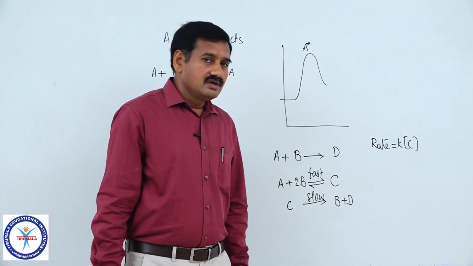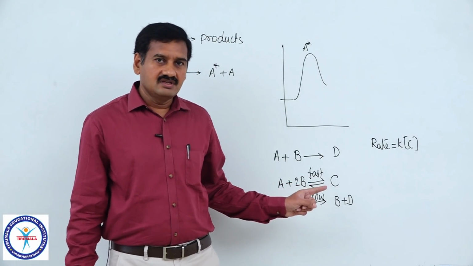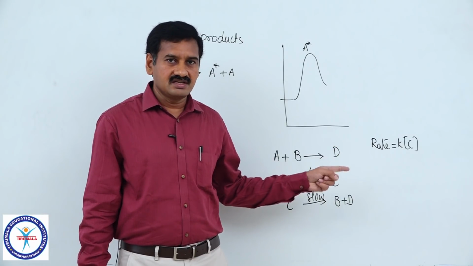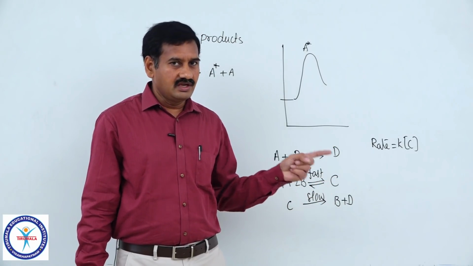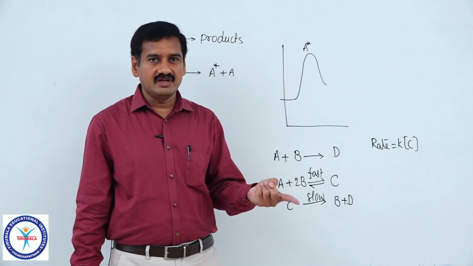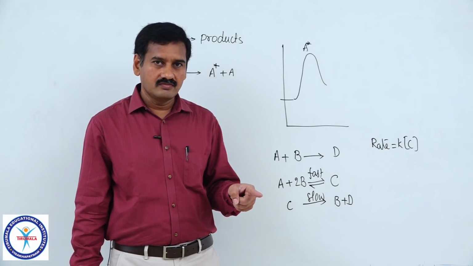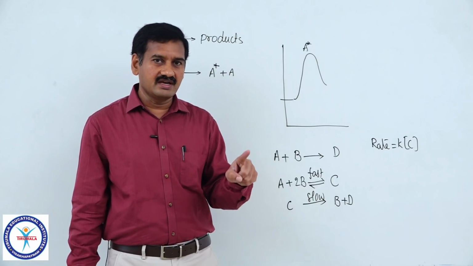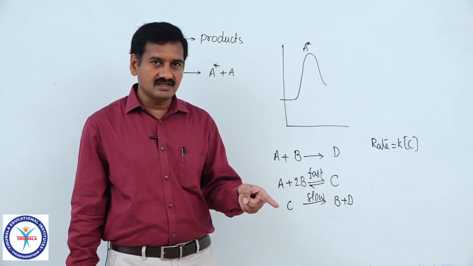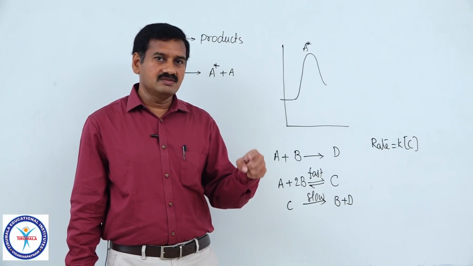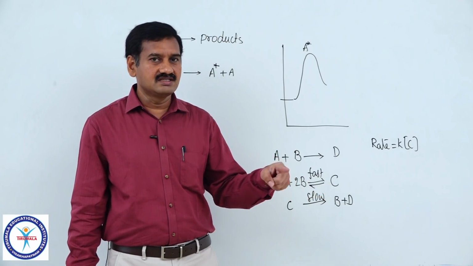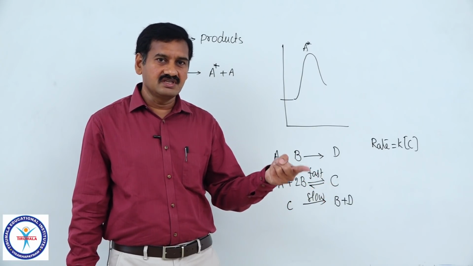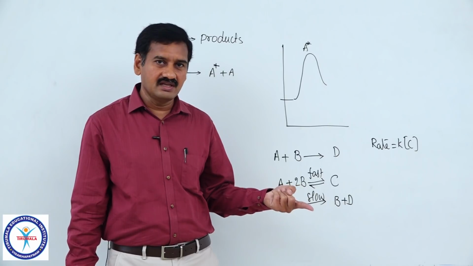But in the rate law or rate equation, there should not be any intermediate concentration. Reason: can you change the concentration of an intermediate? Is it practically possible? Simply some number of molecules of A and B were added to the reaction flask. C is produced momentarily and it disappears. Is there any possibility of changing the concentration of C practically?